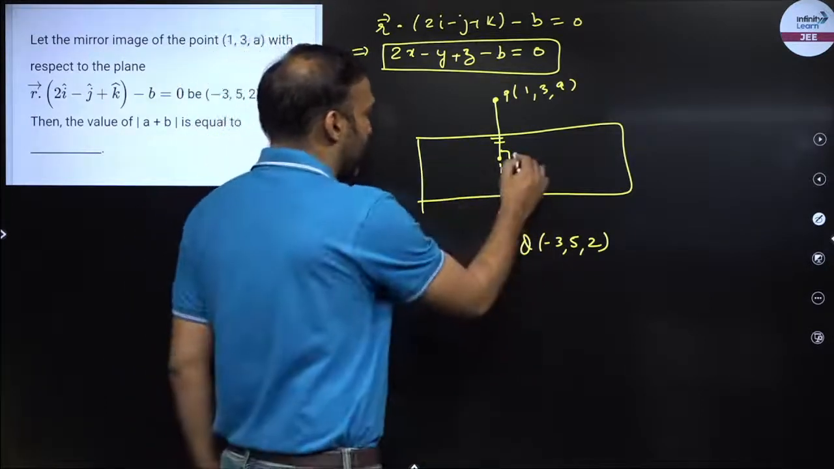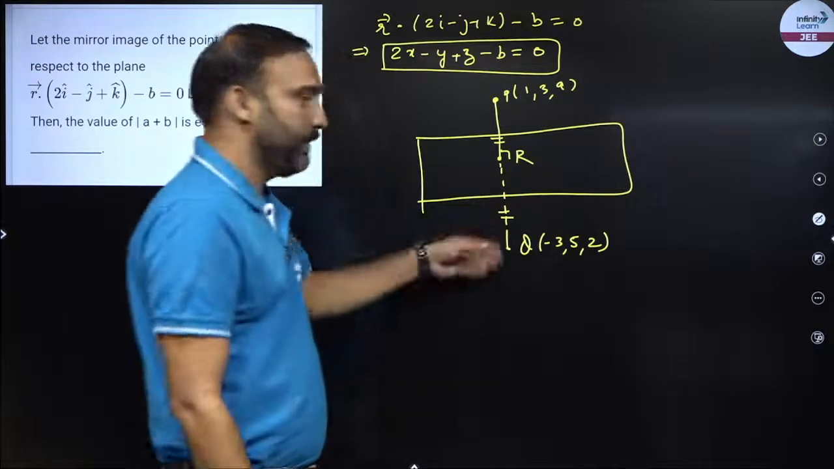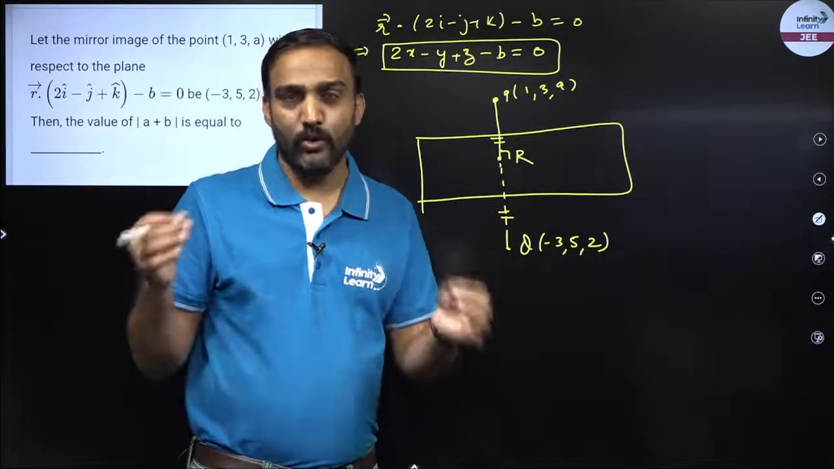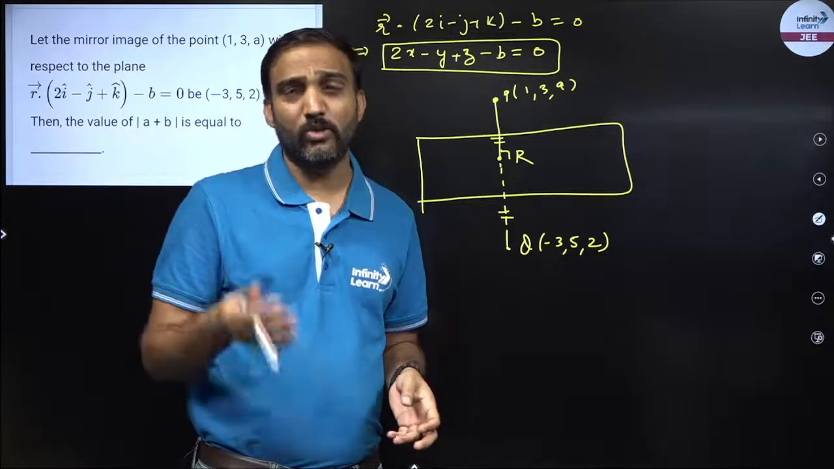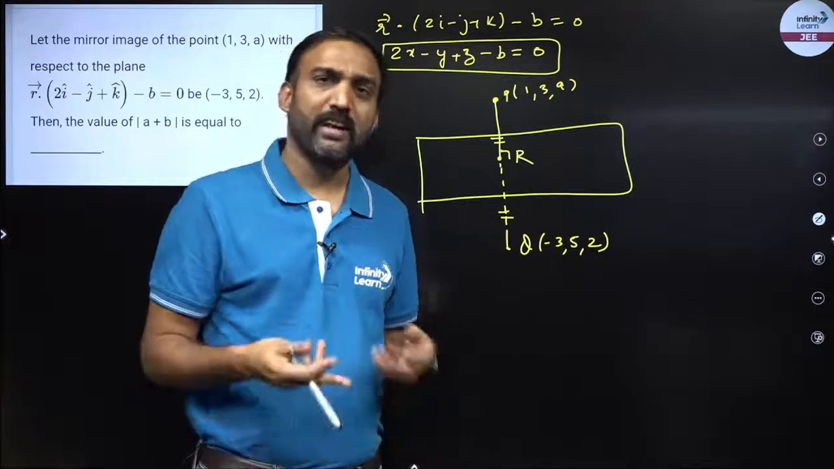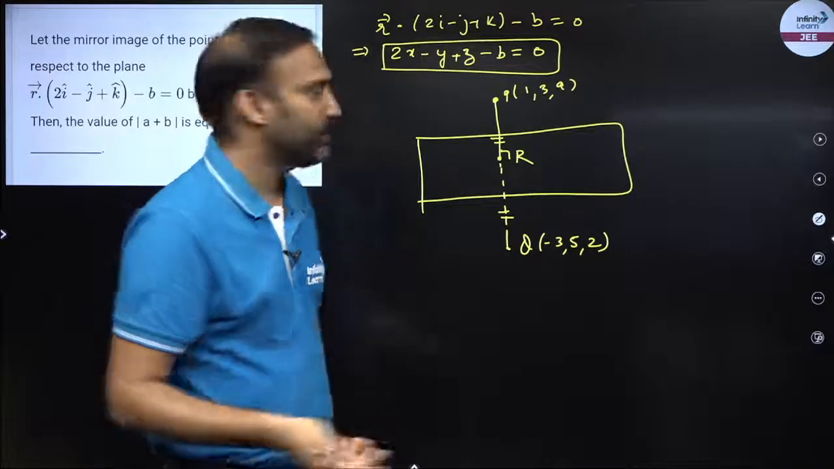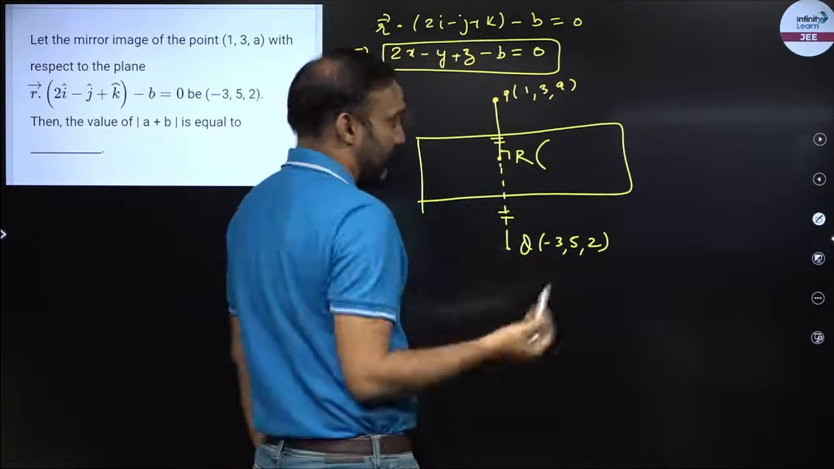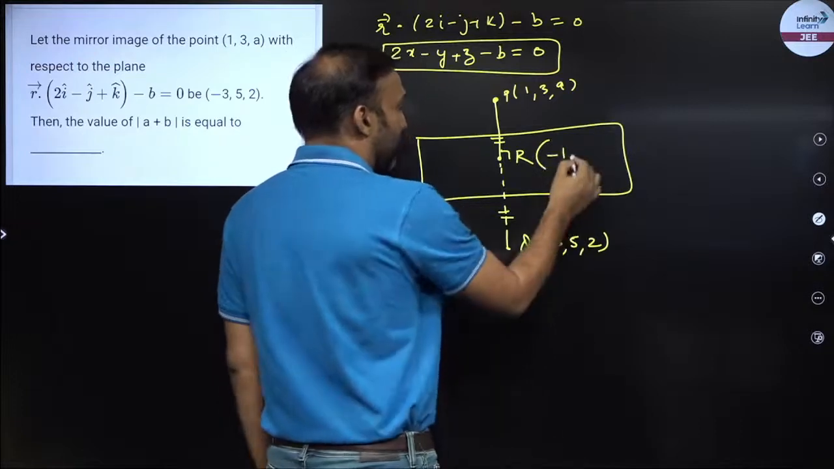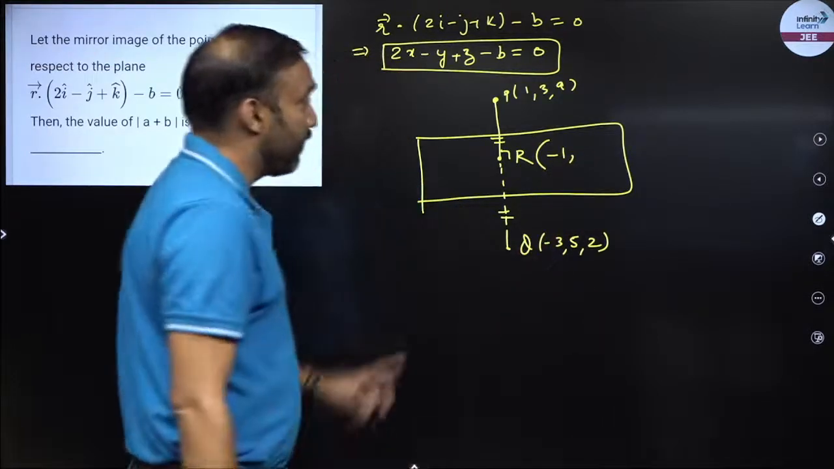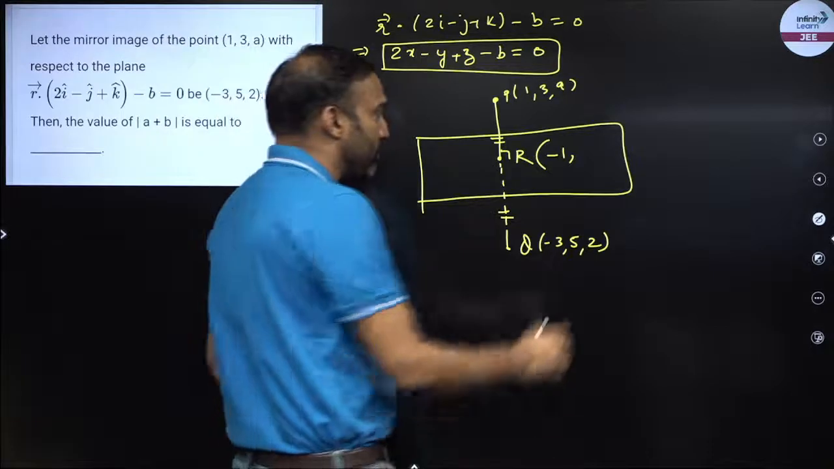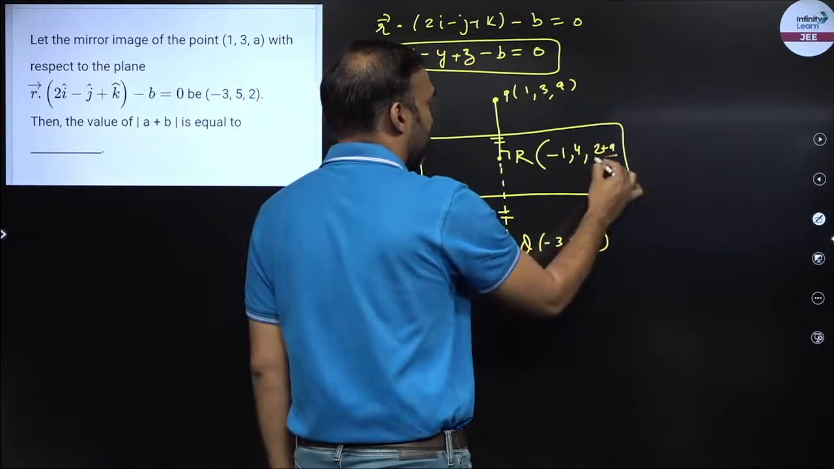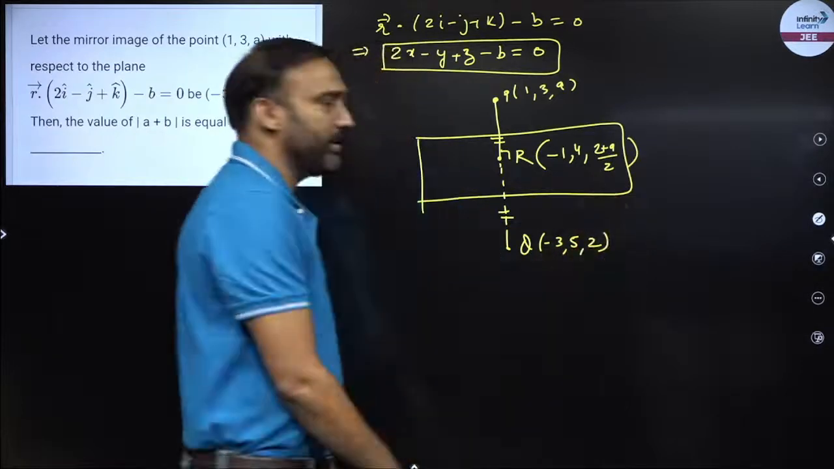This point R is basically the midpoint of PQ. How do I find the midpoint of any given 2 points? (x1 plus x2) by 2, (y1 plus y2) by 2 in 2D. In 3D it would be (z1 plus z2) by 2 as well. So I will find the R coordinates. R would be -3 plus 1, that is -2, by 2 is -1. 5 plus 3 is 8, 8 by 2 is 4, 2 plus a divided by 2. So I got the coordinates for R.